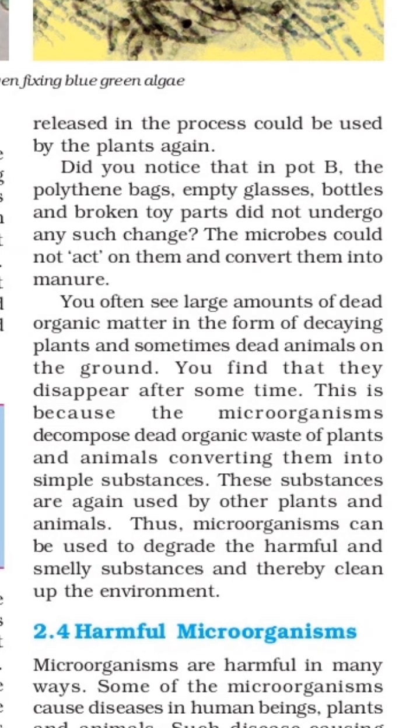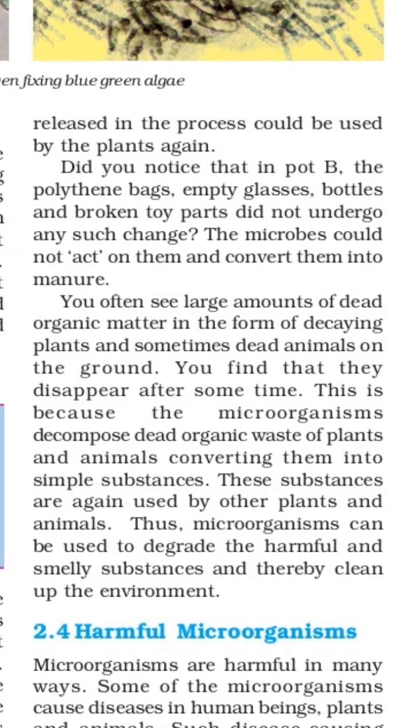In class 6 we are aware that there are two types of material, from the chapter Garbage In, Garbage Out. There we learn about biodegradable substances and non-biodegradable substances. Biodegradable substances can disappear or be converted into manure, but non-biodegradable substances cannot disappear. It takes too much time, and the microorganisms cannot act on them, that's why they cannot be converted into manure.